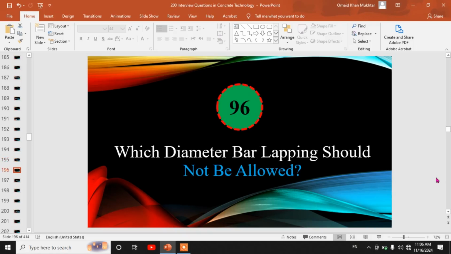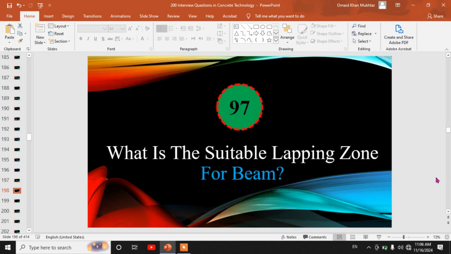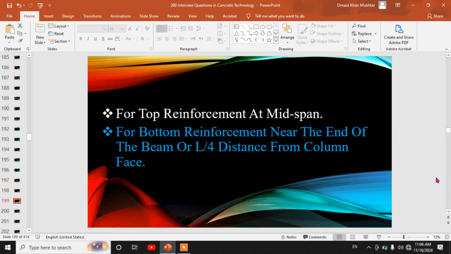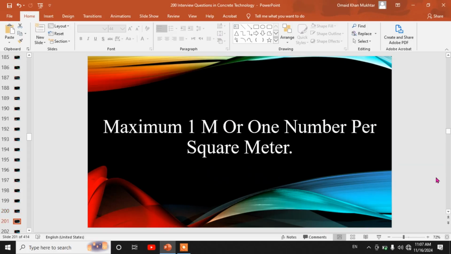96th, which diameter bar lapping should not be allowed? If the bar diameter is more than 36 mm, lapping should not be allowed. 97th, what is the suitable lapping zone for beam? For top reinforcement at midspan, for bottom reinforcement near the end of the beam, or L per 4 distance from column face. 98th, what should be the spacing of chair? Maximum 1 meter or 1 number per square meter.